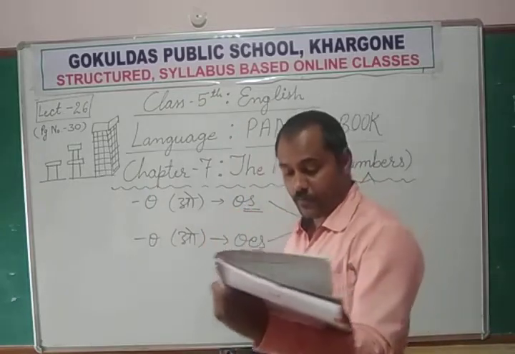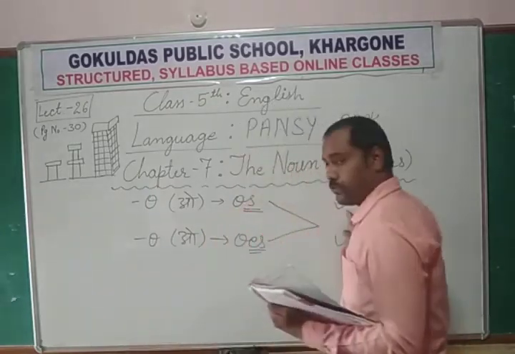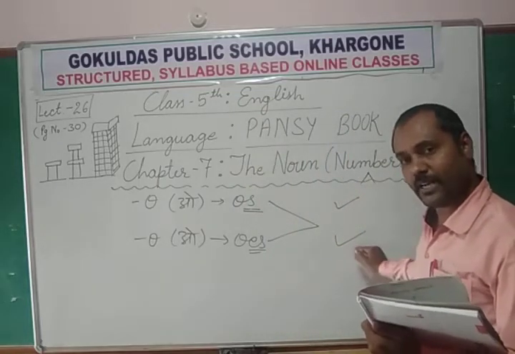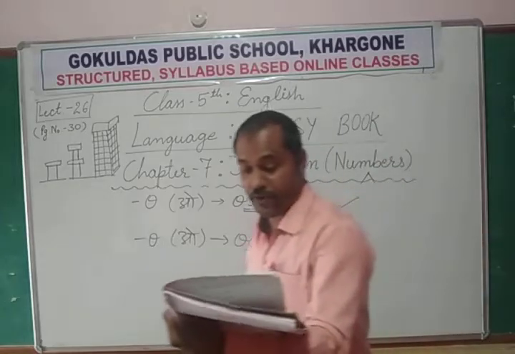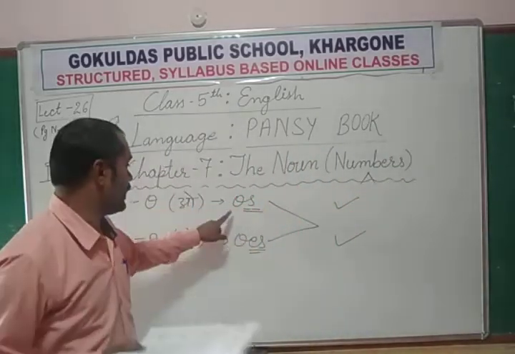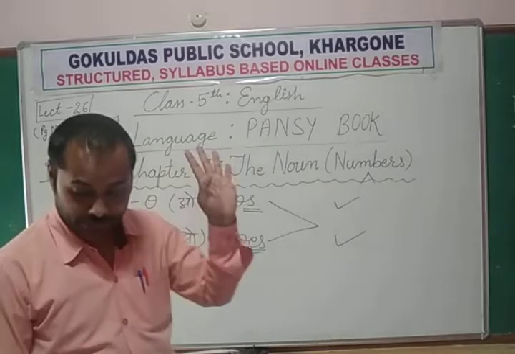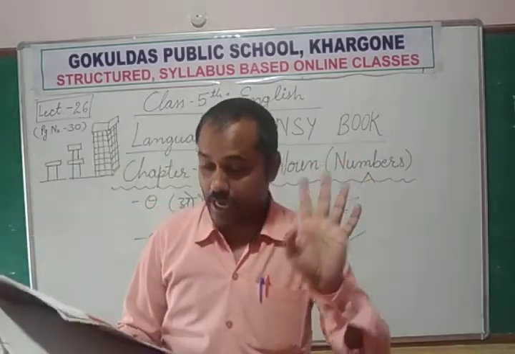But some words follow both rules. Either rule you can follow. This is also correct and that is also correct. Like buffalo: for buffalo you can add s or es, both are correct. Buffaloes.